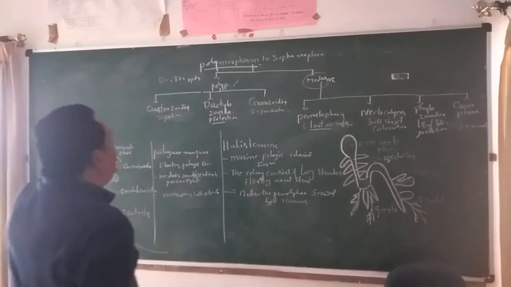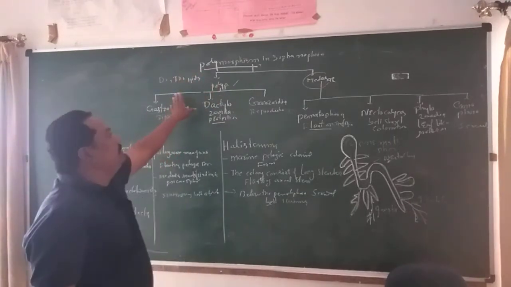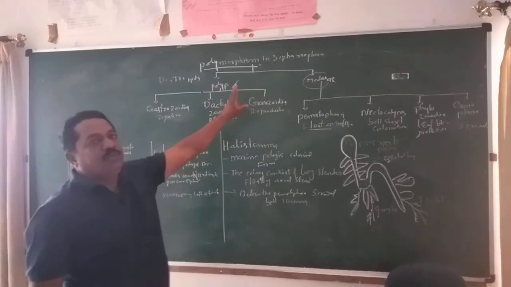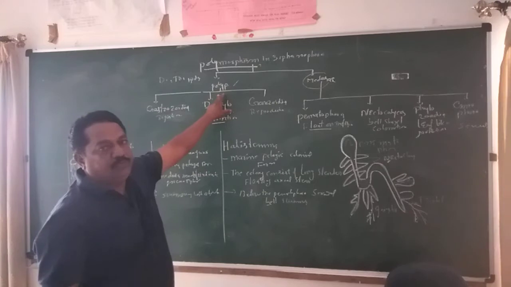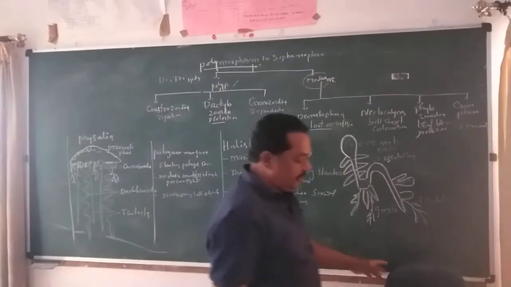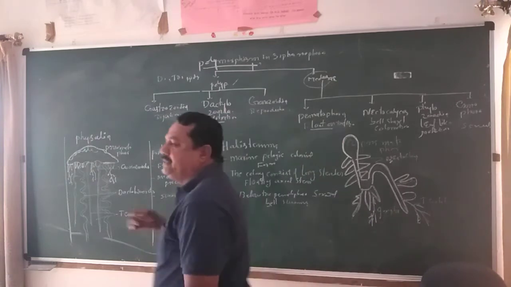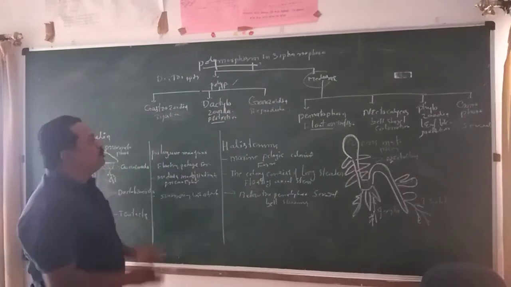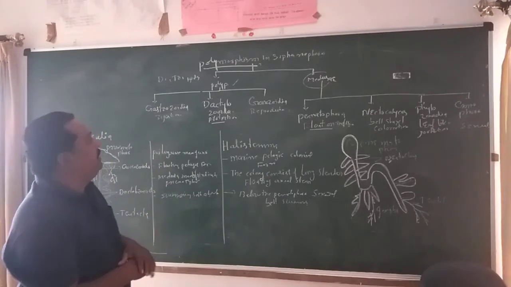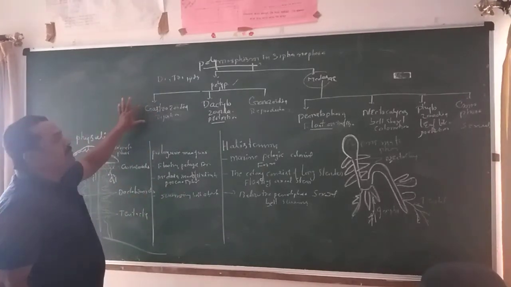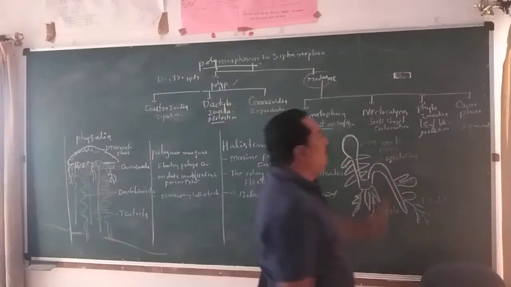So here the main thing we are discussing is polymorphism. Basically in cnidarians, two forms are there: polyp and medusa. The polyp is the vegetative form, and the reproductive form is called the medusa. But when you go into deeper study of cnidarians, these two forms are further modified into different kinds of zooids. The polyp is modified into three main categories, and the medusa is further classified into four main categories.